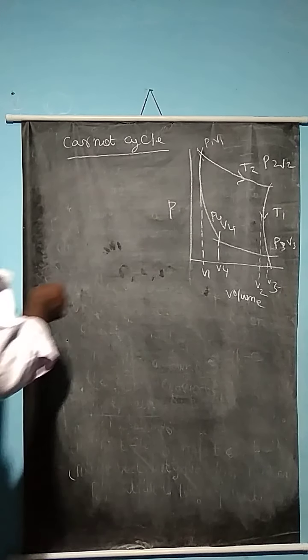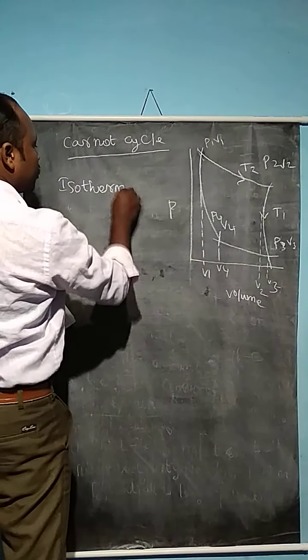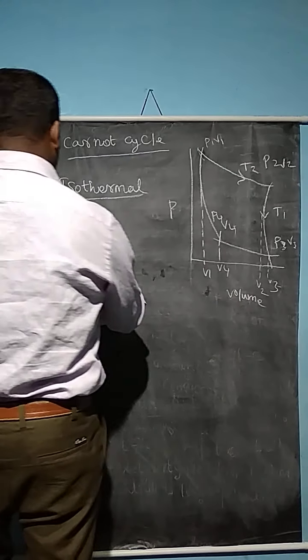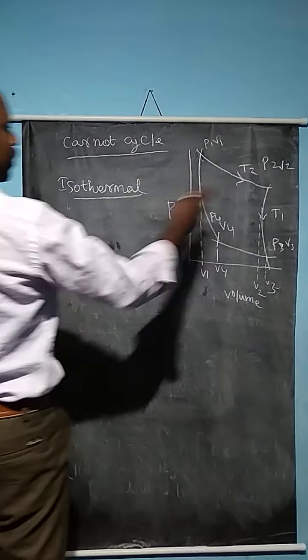In the case of expansion, the first one is isothermal expansion. When a gas is allowed to expand reversibly and isothermally, the volume of the gas increases.